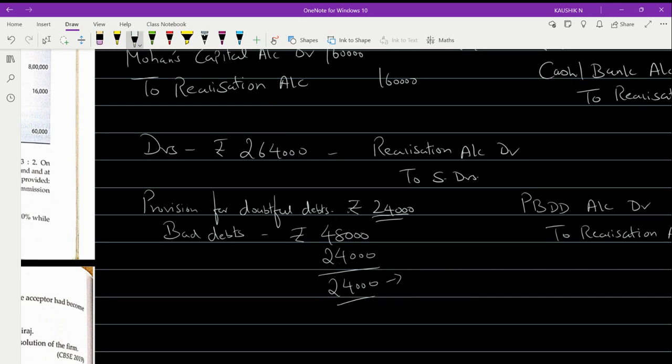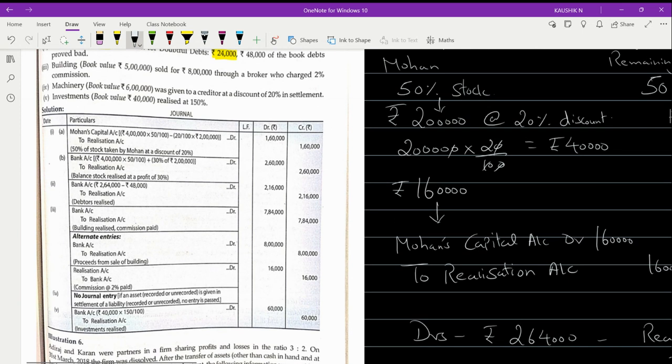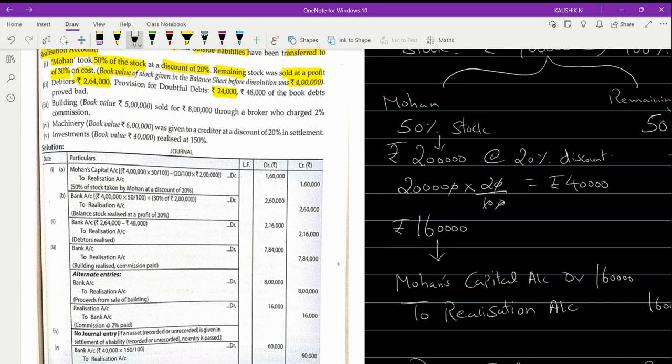If you ask, I'm going to pass it in such a way that, look here. In this case, if you see case number 2, what is that? Bank account debited to realization account. So what you are going to realize, that amount alone is going to be shown as the realized value.